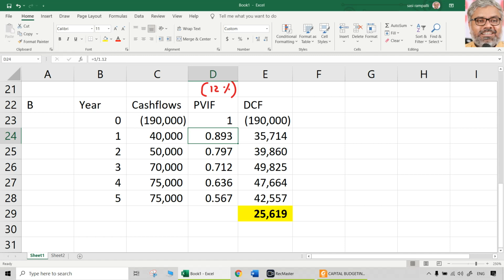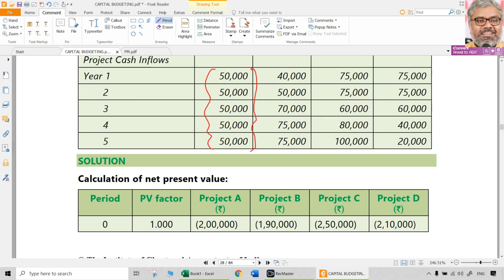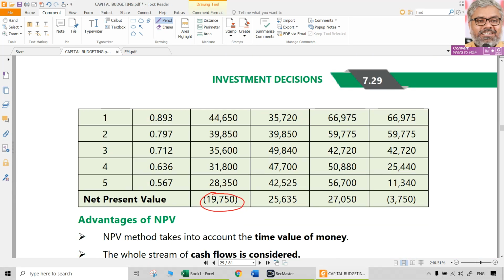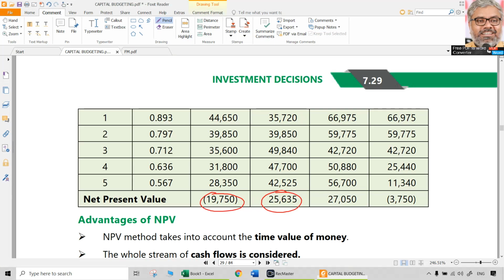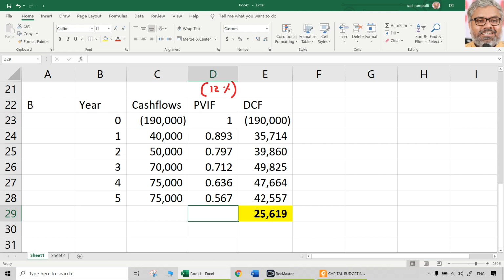40,000 multiplied with the same PVIF, you will get this. Again 50,000 multiplied with this, you will get this. Total all of them, including the minus 190,000, you get an NPV of 25,619, approximately 25,000. Here in this case 635. It's okay. Around 25,600, anywhere around that, if you got it, it is okay. That is for project B.